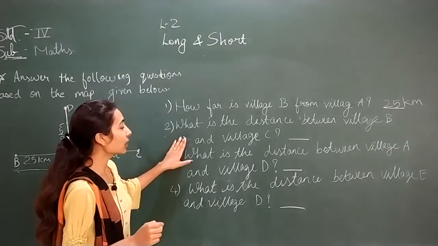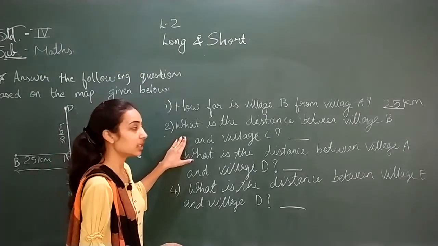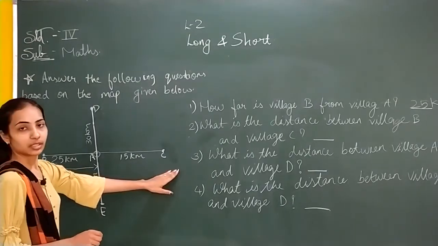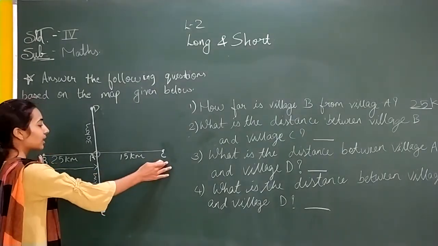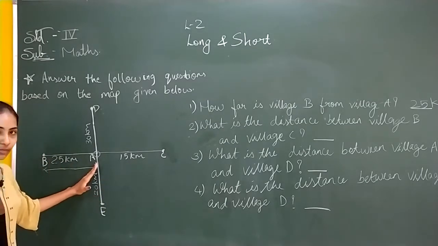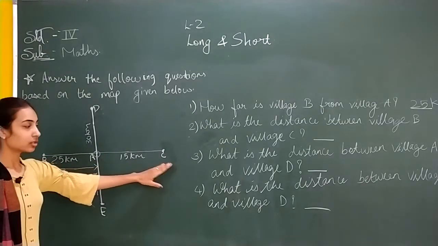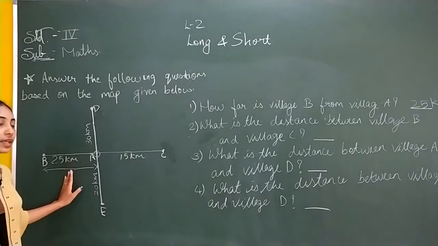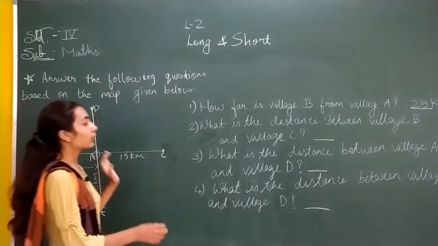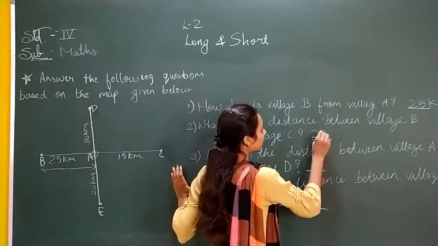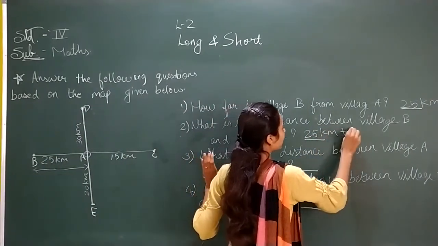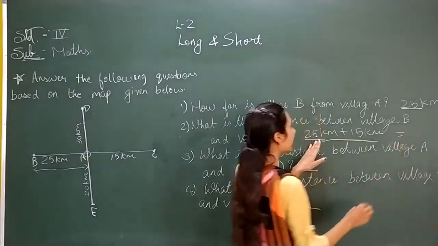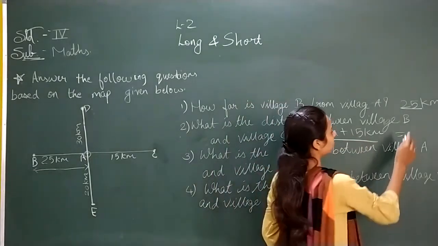Number 2 is, what is the distance between village B and village C? Here is our village B and here is our village C. Then what is the distance between B and C? B and A is 25, A and C is 15. So the distance between B and C will be 25 plus 15. So 25 kilometers plus 15 kilometers. Our answer, 25 plus 15, is 40 kilometers.